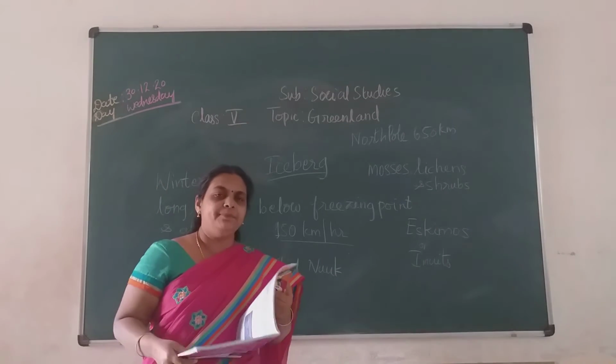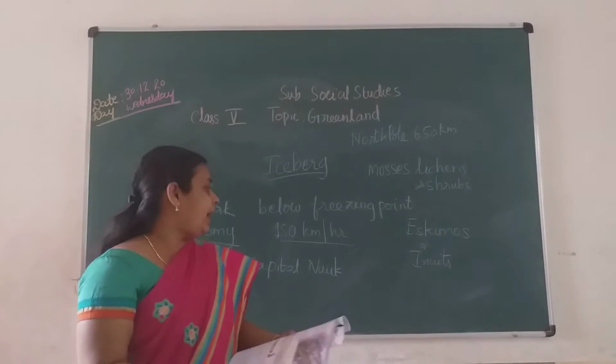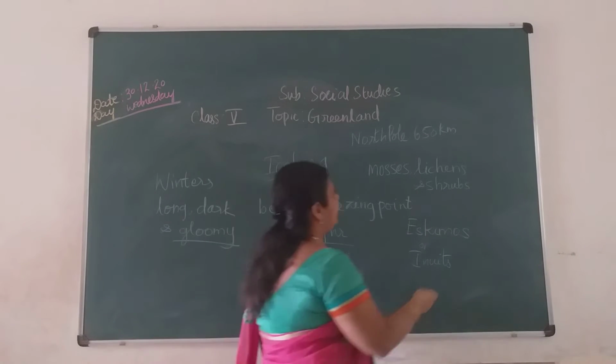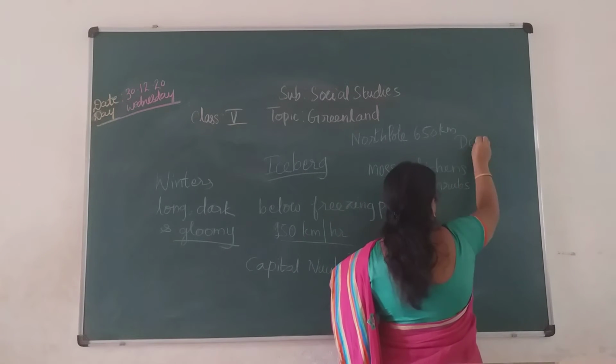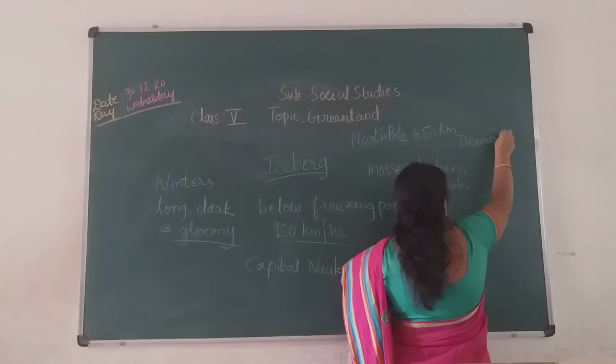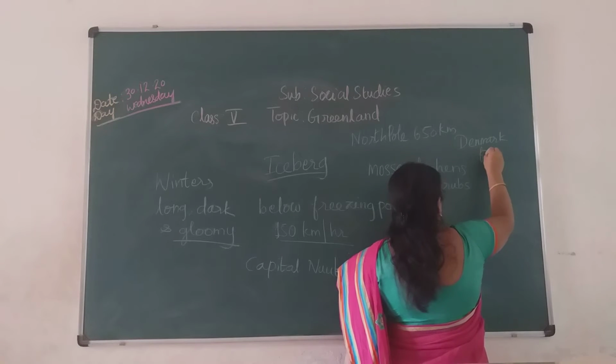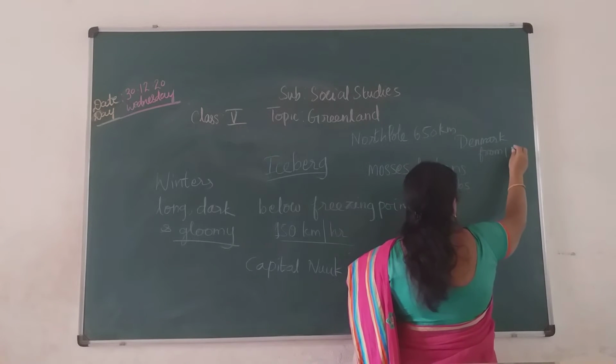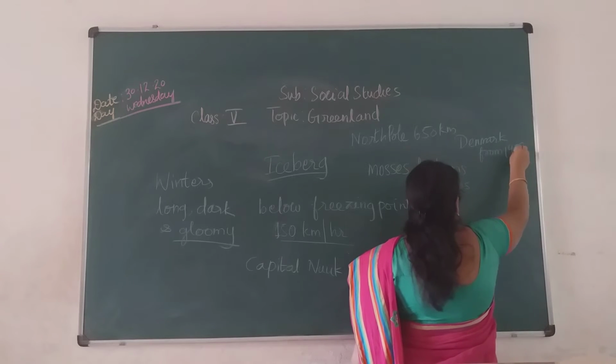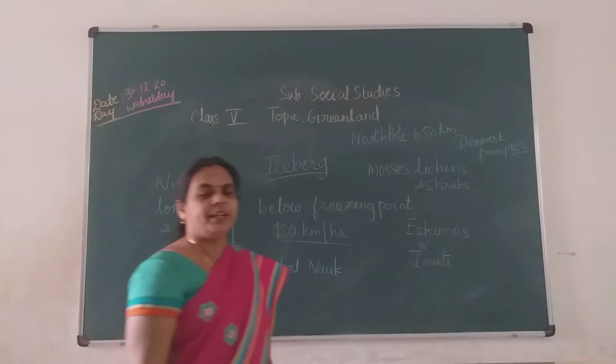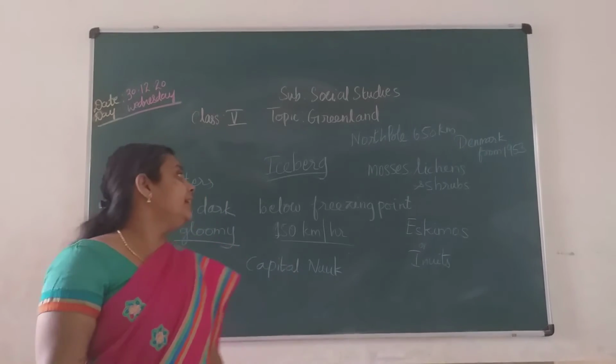Greenland is a country. Okay. It was part of Denmark. Then from 1953 it became an independent autonomous territory, children. Okay. From 1953 it became an autonomous territory.